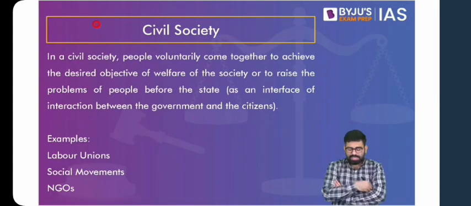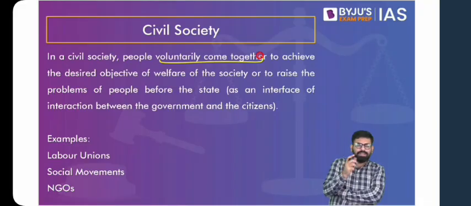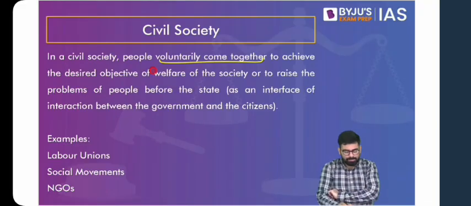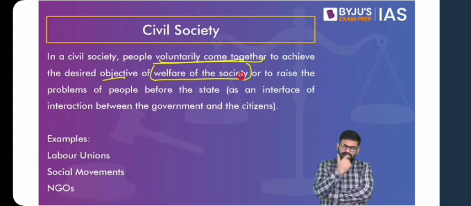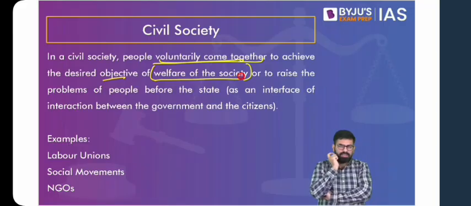Now, in a civil society, people voluntarily come together. Voluntarily means they are coming of their own free will. They're not being forced to join. So all these people voluntarily come together with an objective of welfare of the society. Why are they coming together? The objective is welfare of the society. Now, this welfare can be in any direction. It can be taking care of the health and well-being of people. It can be helping people with education.